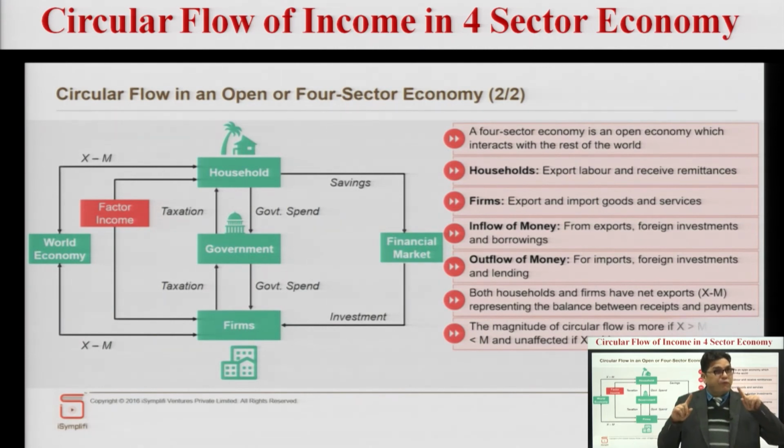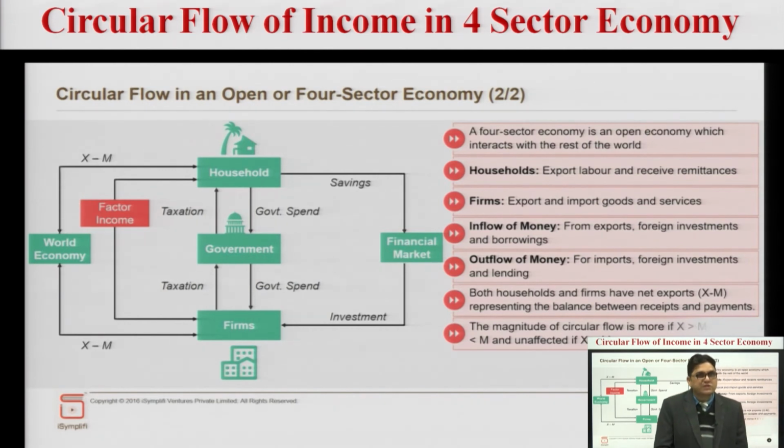Now, this four sector economy is very different from the two sector economy. Into two sector economy, we had discussed that there were only two parties, the individual and the firm. So, there was no interaction with the rest of the world, there was no concept of export and import. You were only working within your own economy.